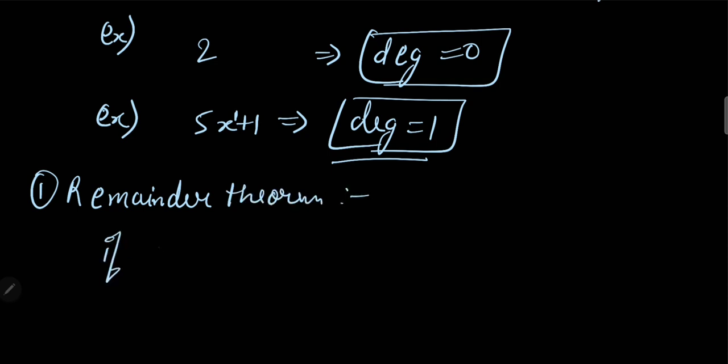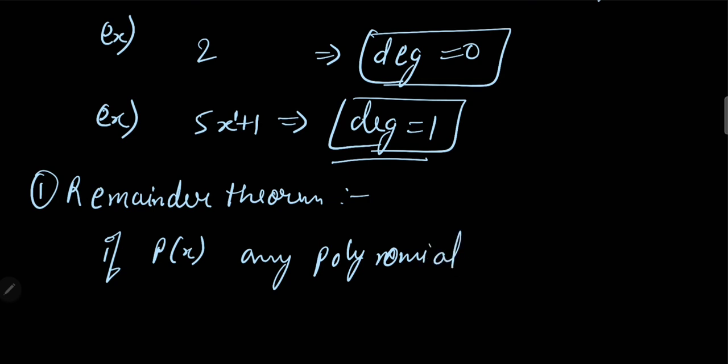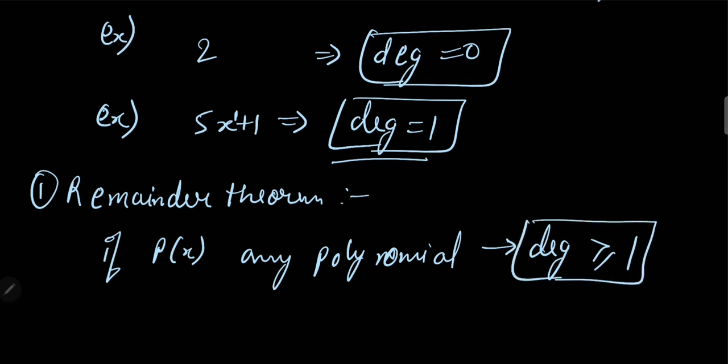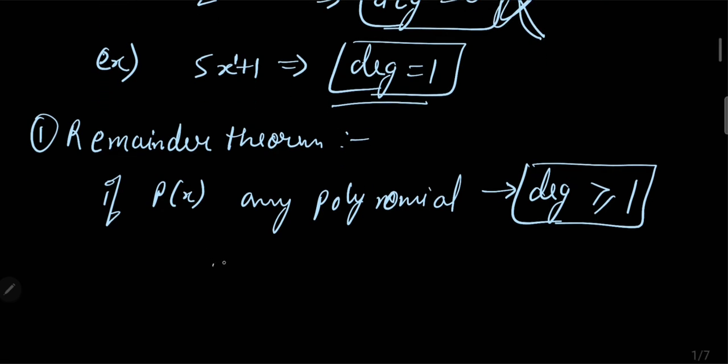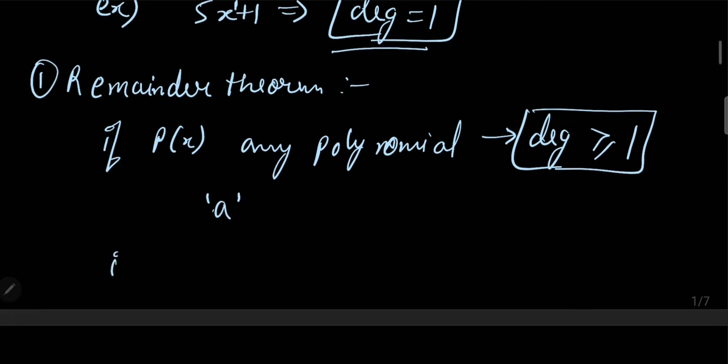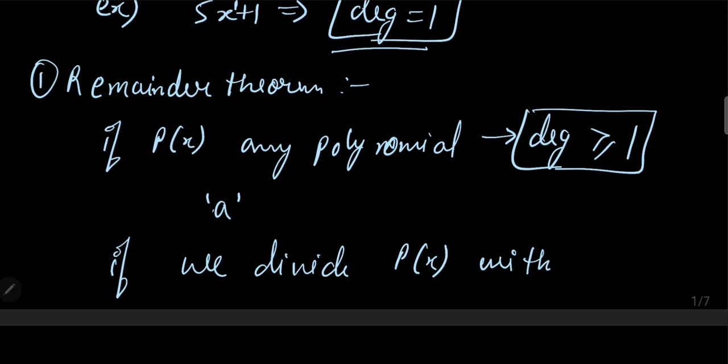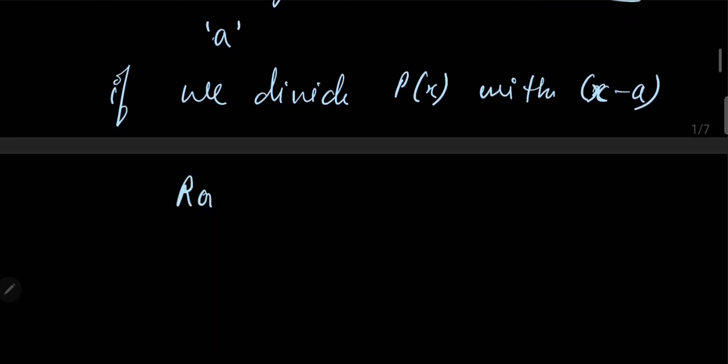This theorem states that if p(x) is any polynomial of degree greater than or equal to 1, meaning it must be either linear or have a degree greater than 1, so it should not be a constant, and we have another number a, then if we divide the polynomial p(x) by x minus a, the remainder of that division is given as p(a).